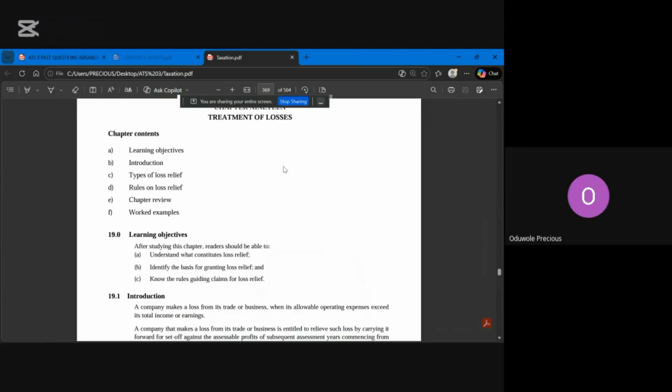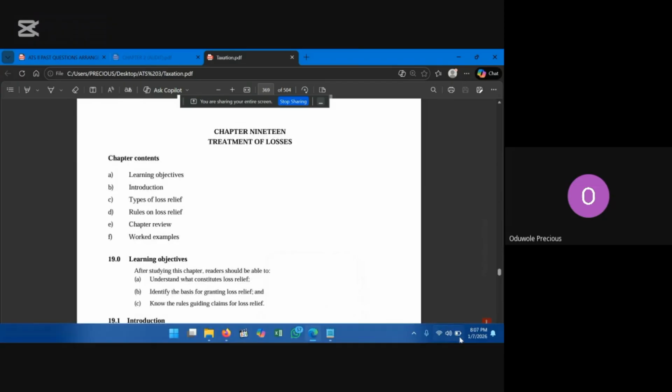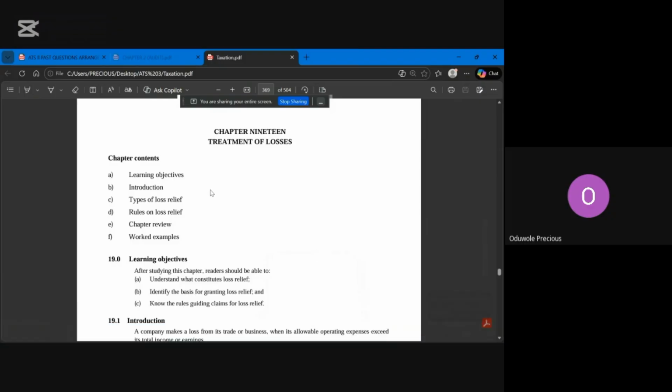So, let's go into what we have today. I'm not supposed to start from chapter 19, but this topic here is very short, and looking at my time, I think that's the topic I can cover for tonight. The topic says treatment of losses. It's the same thing as what you call loss relief. Just try to follow me. If you have any question, let me know.